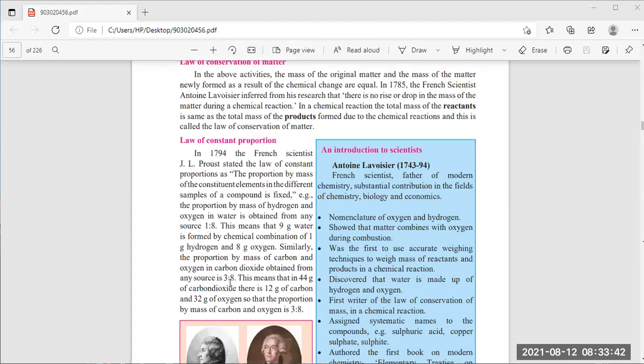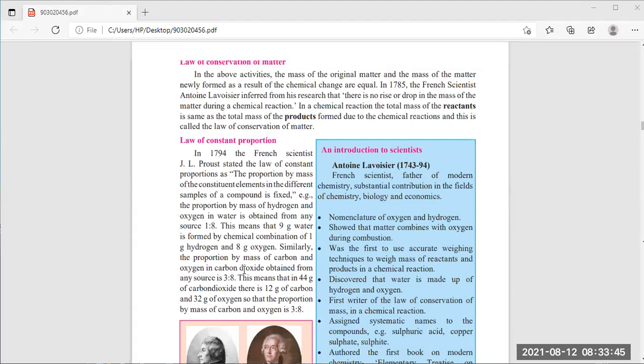If you see, 3 means carbon. What is its atomic mass? 12. And for oxygen, sorry, 32 is there. Its atomic number is 8, but its atomic mass is 32. When we add 12 plus 32, we get 44. Then we take the ratio of 12 to 32. So 3 4s are 12 and 4 8s are 32. Due to that, this proportion is written 3:8.